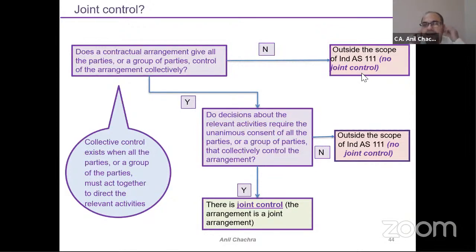So while analyzing the situation under Ind AS 111, we need to understand the powers or criteria which have been defined, and the decision-making power of the other entity. If I am working at my own level, that means I have full control, so 111 does not apply. I will cover it directly under 110, consolidated financial statements. The control model has been established and the other company becomes my subsidiary, and I will apply consolidation accounting, right? So this is called joint control, and I have framed it in a tree format, a decision-making format.